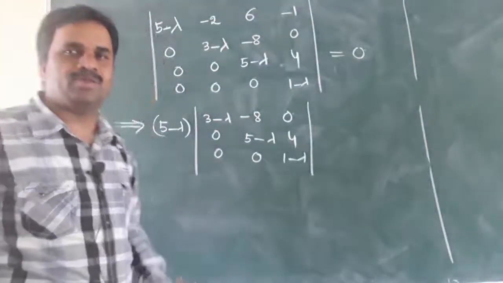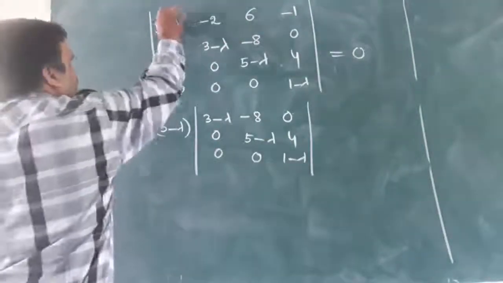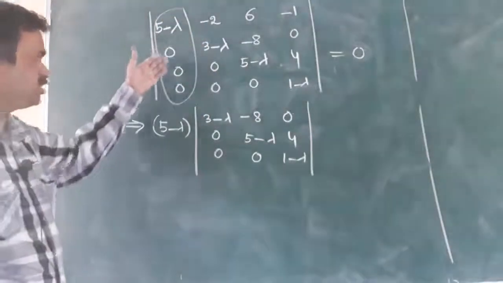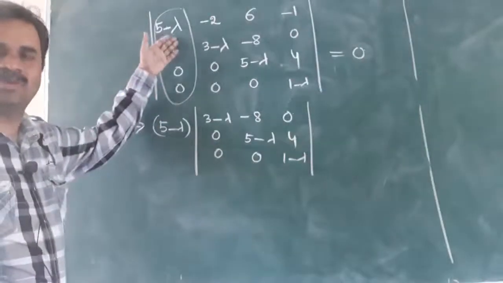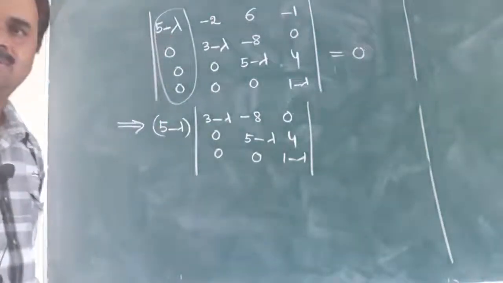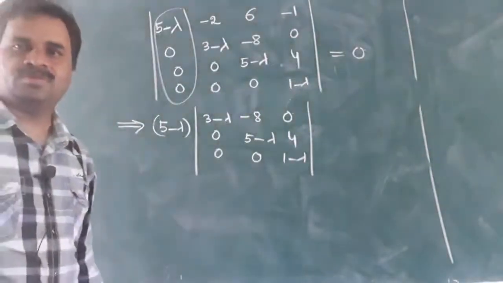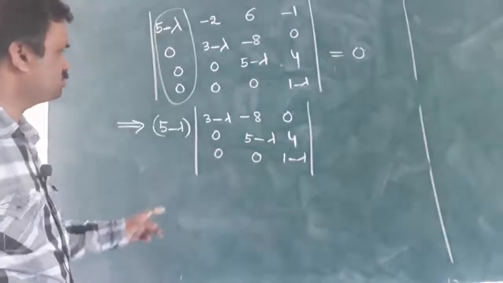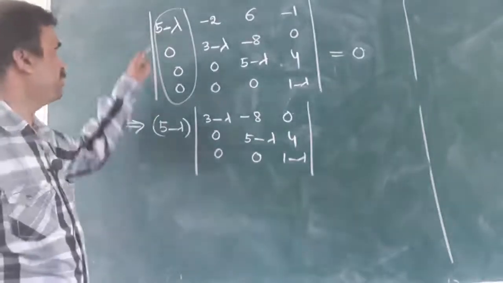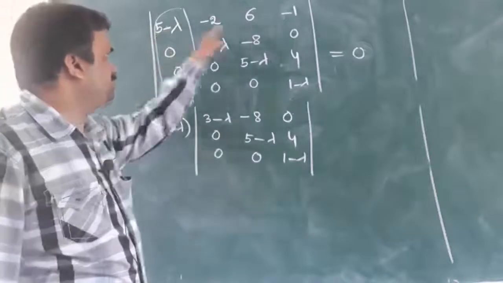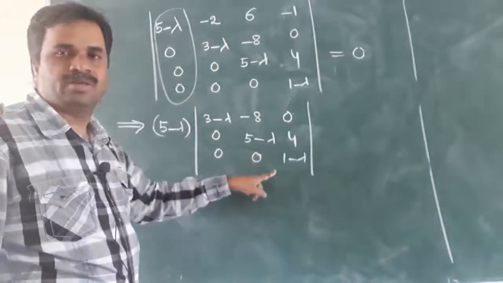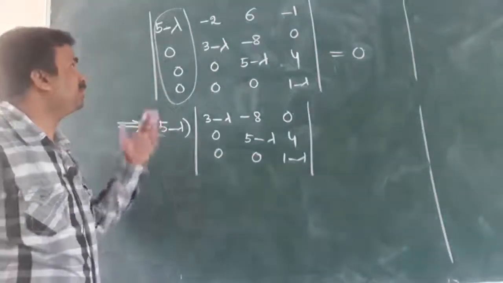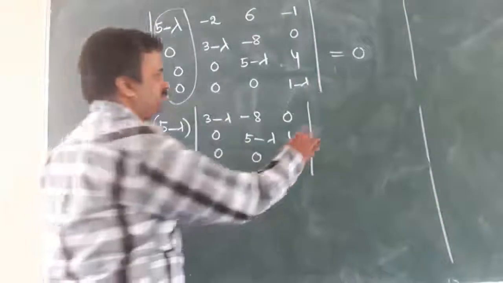But here I am finding the determinant column wise, because all these elements are 0, so no need to do it. It is enough to do it only for the first element, 5 minus lambda. Now we have to find the determinant for this one: 5 minus lambda into, leaving this column and this row, the remaining 9 elements. The others are 0, so obviously no need to find. So we simply find 5 minus lambda into this one equal to 0.